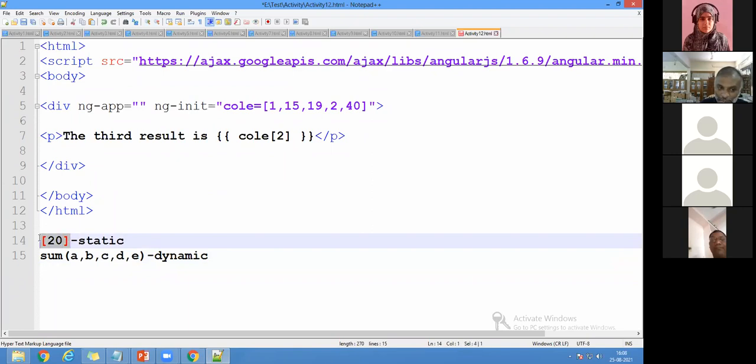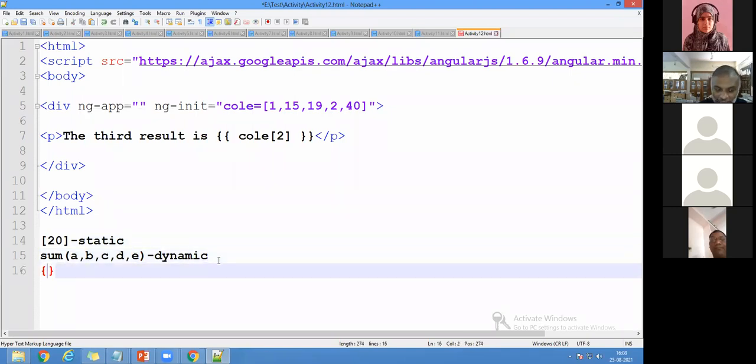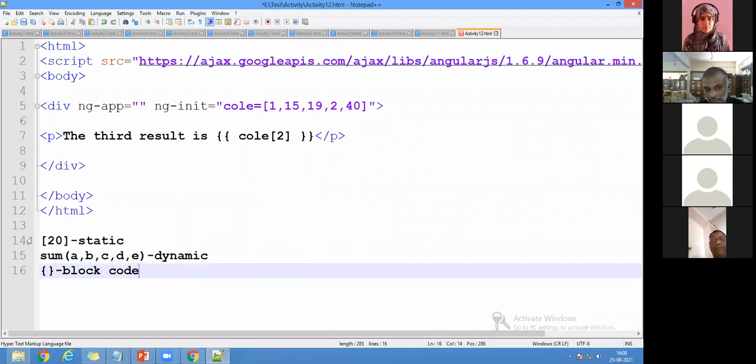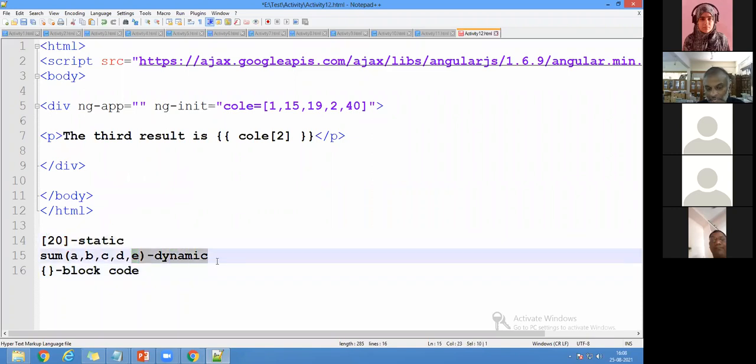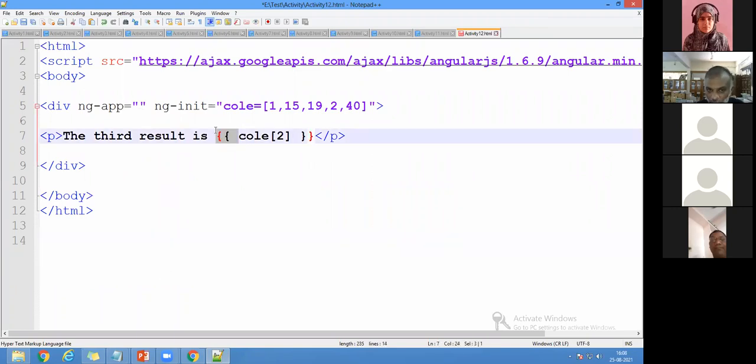So this square bracket is always called static, where the memory will be allocated, and here it is called dynamic, and this brace is called a block of code. You remember that? Every symbol has an entirely different concept. So this square bracket is static, this one is dynamic, and this one is a block of code, where we are going to execute. And when I say this, it is an expression. So we say the double braces is an expression.